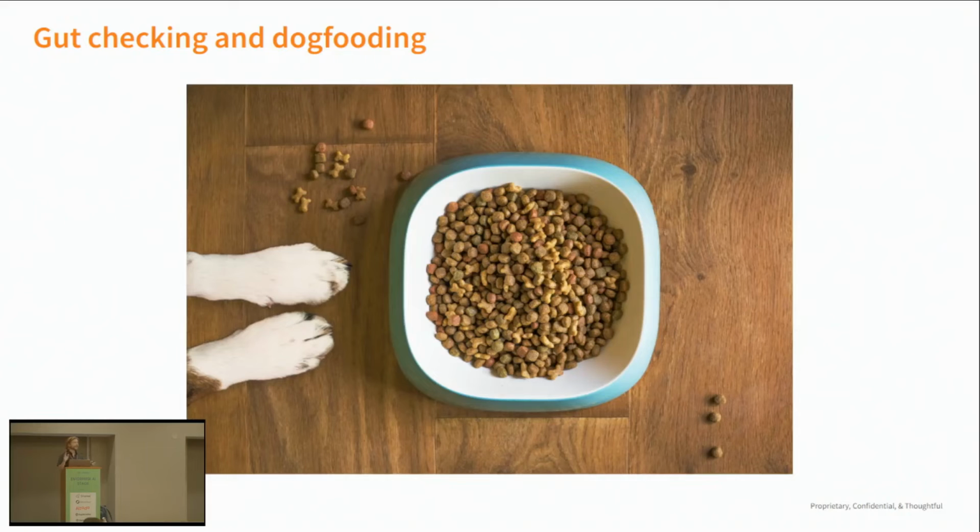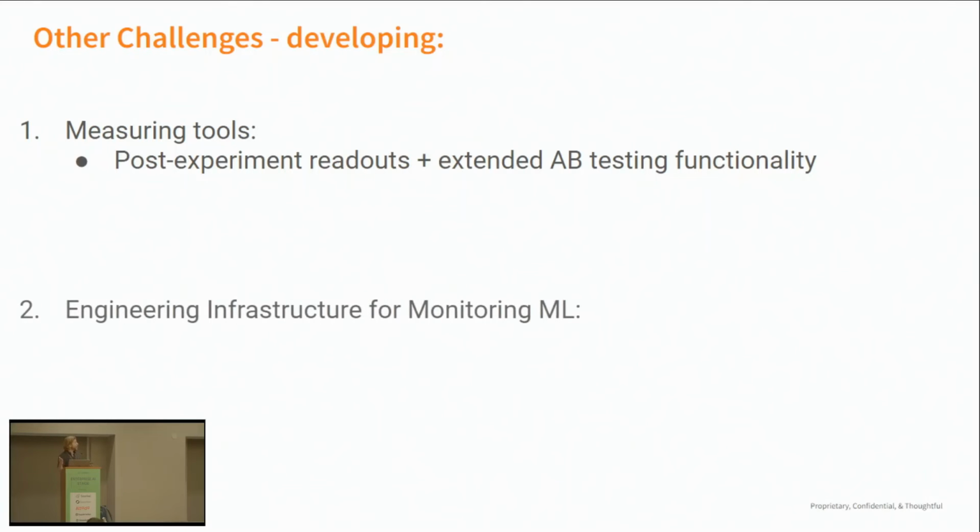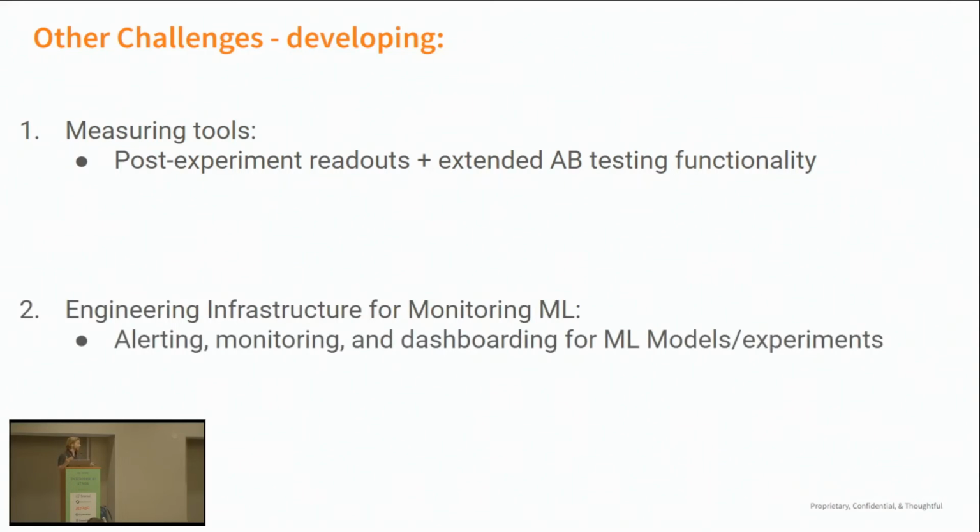It's not very efficient, but it's necessary in this case, and you can process it, right? We have spreadsheets and notebooks for that, but it's about looking at a broad swath and saying, is this going to work for everything? And this is how we caught all these crazy examples. So other challenges that cropped up, I'm going to go really fast, we can talk about this later if we want. Building ML on a new surface, we had to build a lot of new measurement tools in terms of readouts for experiments being run on a different surface. We had to extend our A/B testing functionality for that new surface because it's really different from in-app. We also had to build out a bunch of new engineering infrastructure for monitoring because, again, new surface, so new alerting, monitoring, and dashboards, all that stuff.